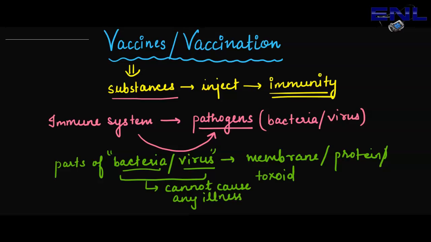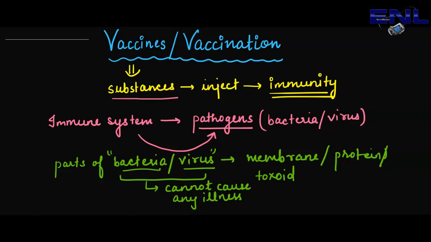These parts, or we can say membranes, proteins, toxins, etc., cannot cause actual illness in any person. They just initiate the immune response against it. This is the functioning behind the injection of these substances into someone.